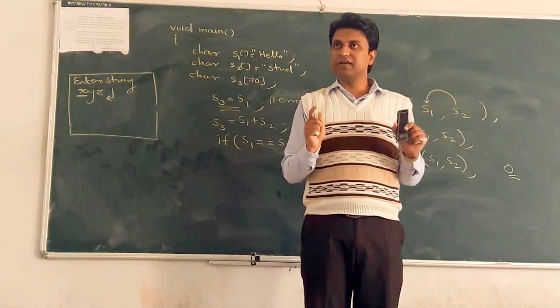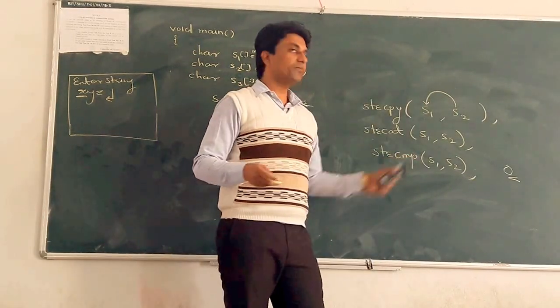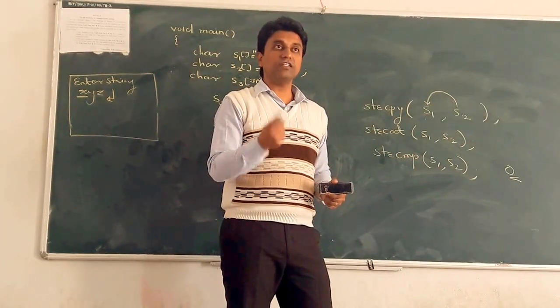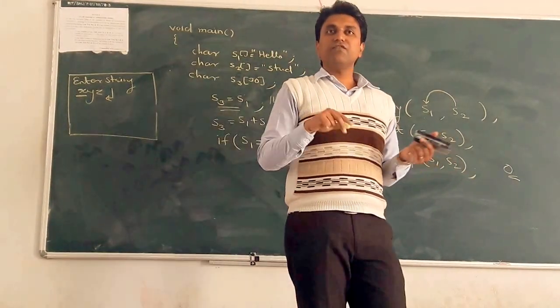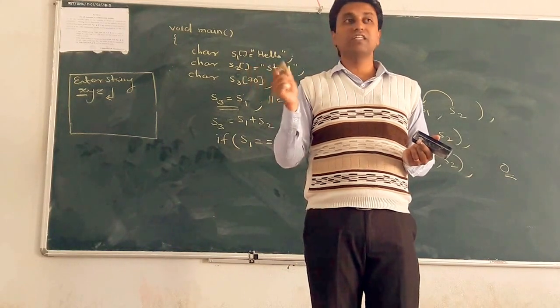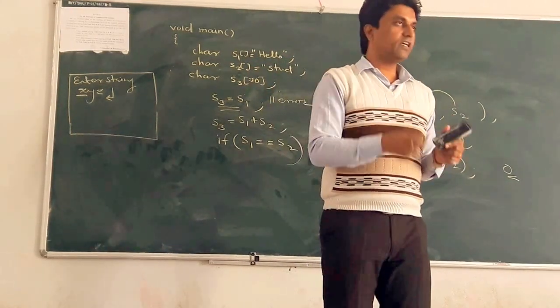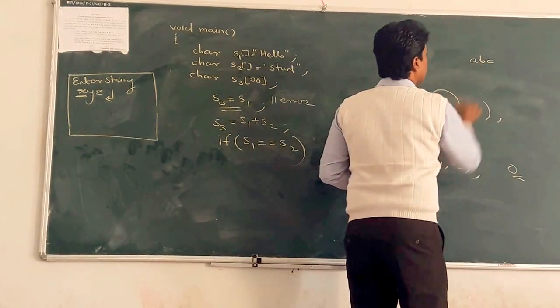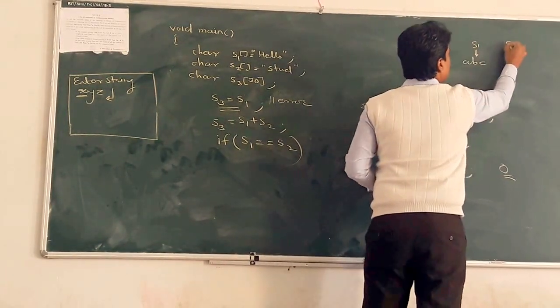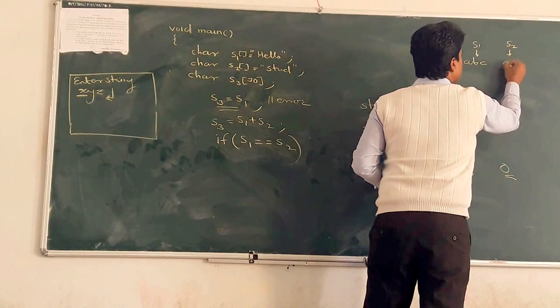If both strings are equal, then what does it return? The string compare function returns an integer value. What does it return? 0 if equal. And if unequal, then what does it return? An integer value other than 0. Meaning what? Suppose A, B, C is the S1 string. What is the S2 string? Suppose A, X, Y.